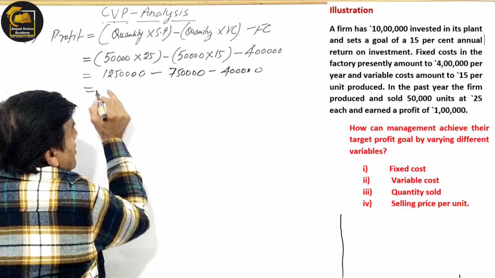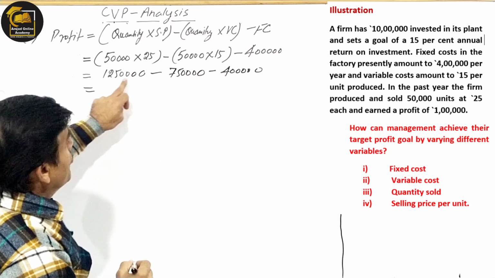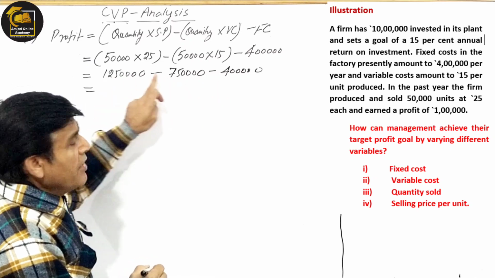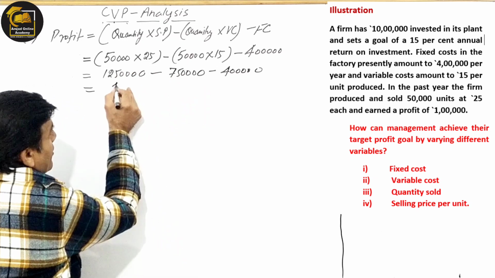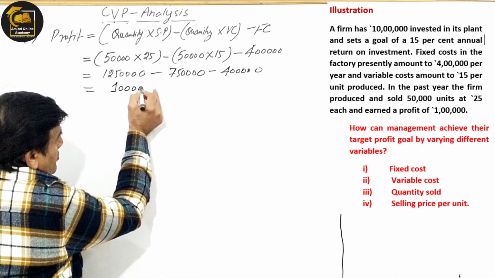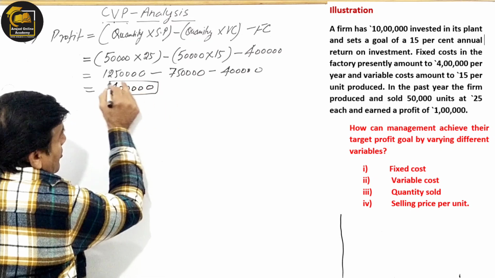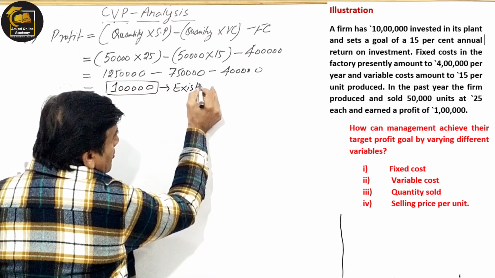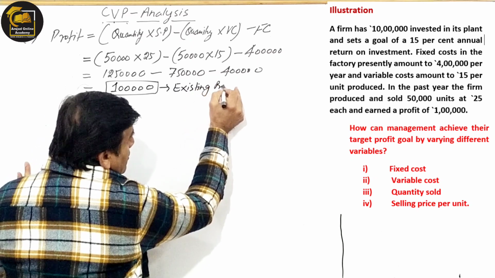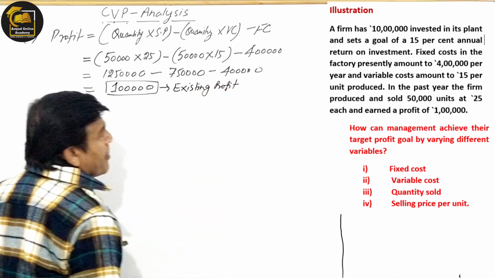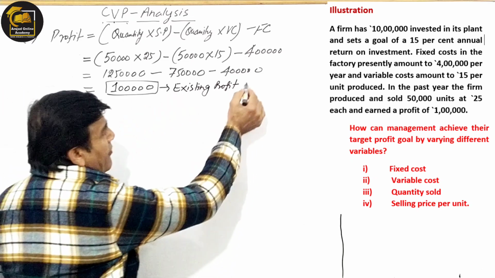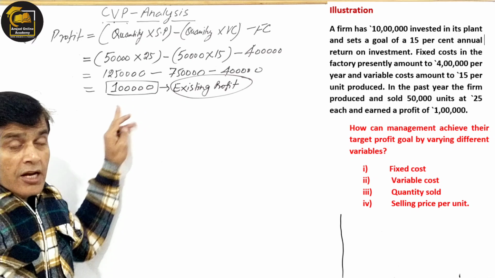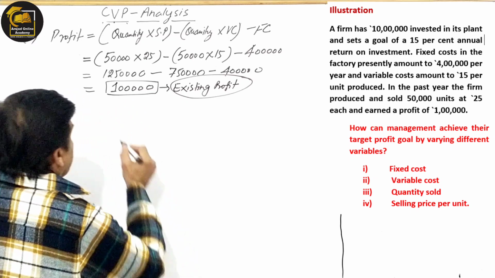Step by step, I am just calculating. Now, if you solve further, 7 and 4, 11,50,000. 12,50,000 minus 11,50,000 is equal to 1 lakh. It is your existing profit, isn't it? This is what the situation is. ये आपका existing profit है अभी फिलहाल का 1 लाख रुपए.